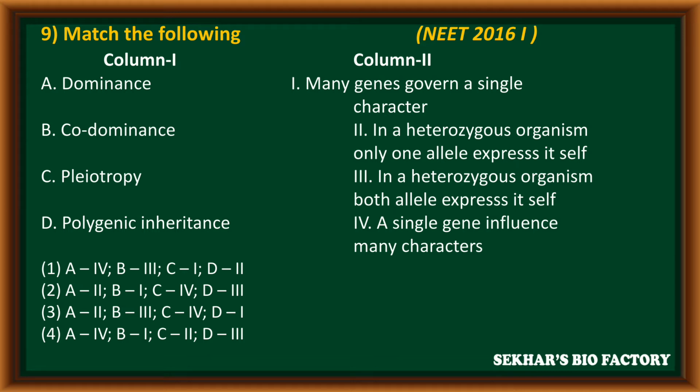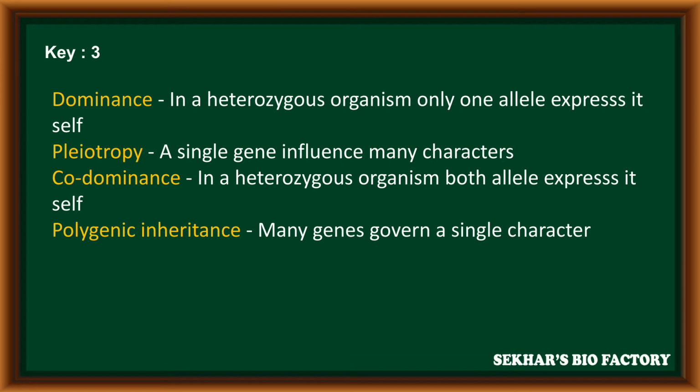So in this, the correct matching is the third option. Dominance means in a heterozygous organism, only one allele will express itself. Pleiotropy, a single gene influences many characters. Codominance, in a heterozygous organism, both alleles express themselves. Polygenic inheritance means many genes govern a single character.